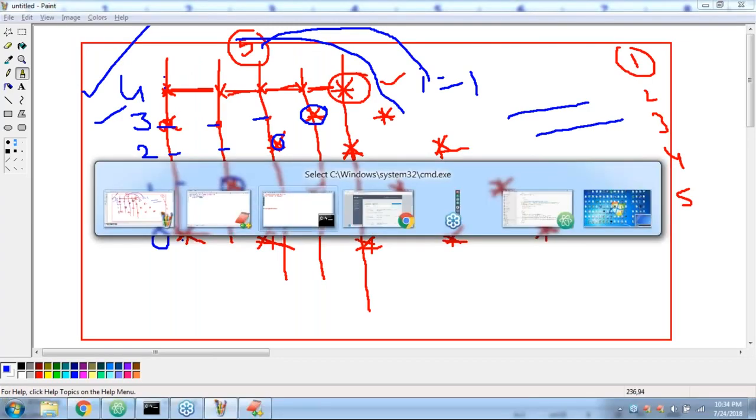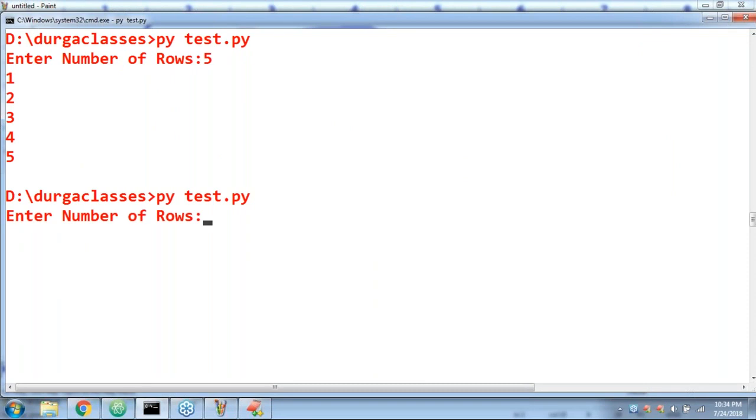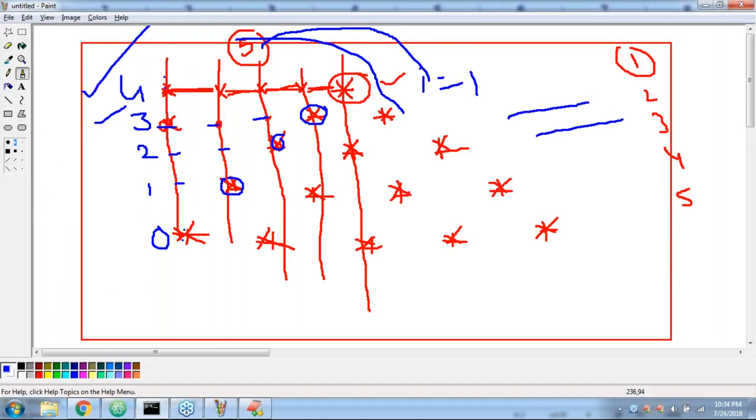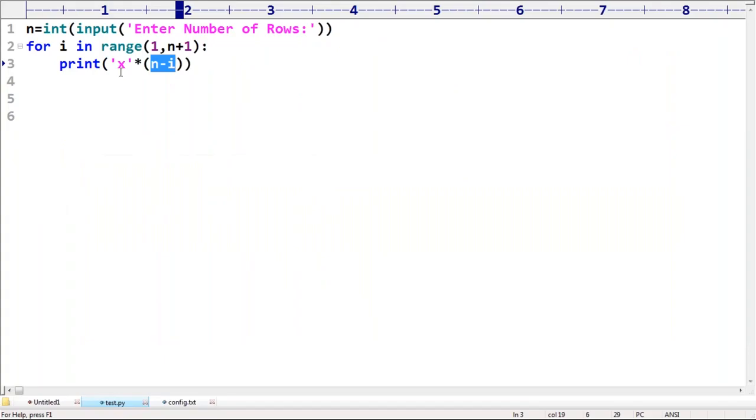Like this. Now, have a look once. First time 4, 3, 2, 1, and then 0. Why don't you consider this X as the space? If I consider space, comma, space, comma, like this.